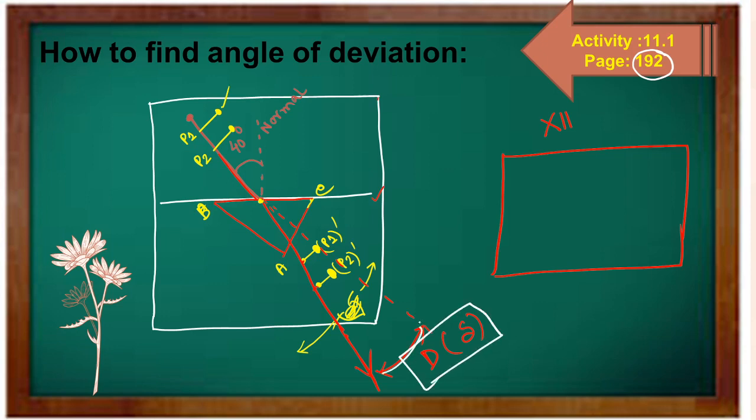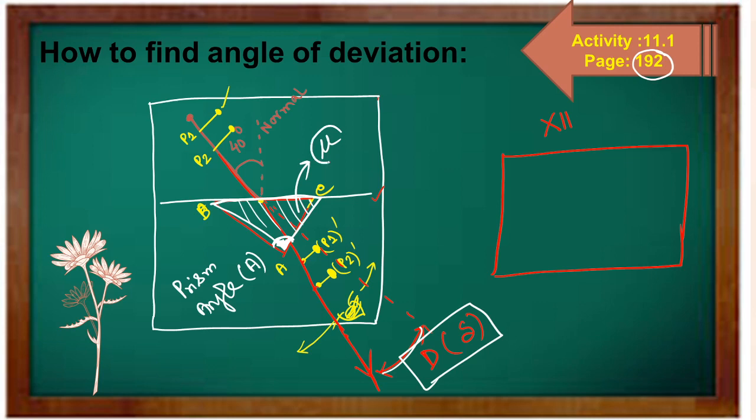For a prism, this angle is known as the prism angle, generally denoted by capital A. The second thing is the material of which this prism is prepared; it has a refractive index that we consider as mu.